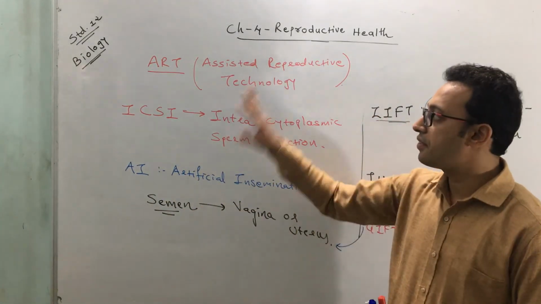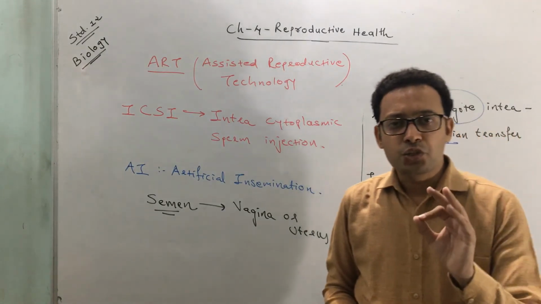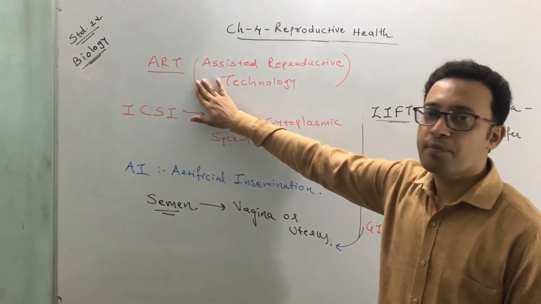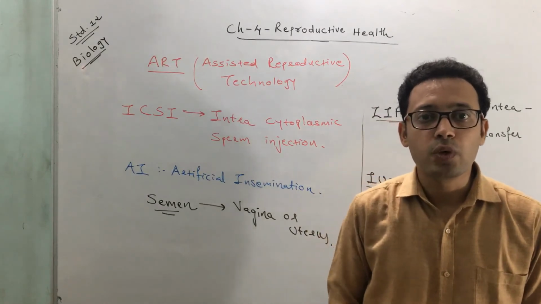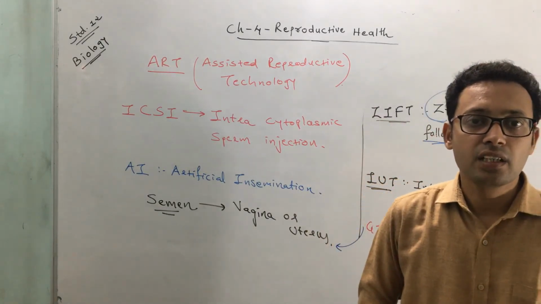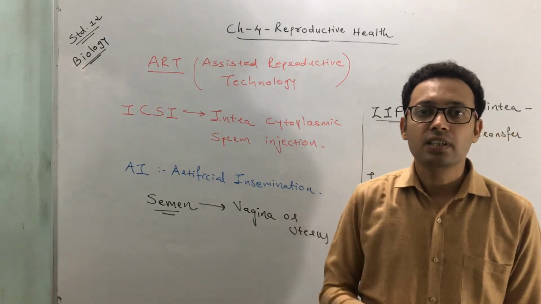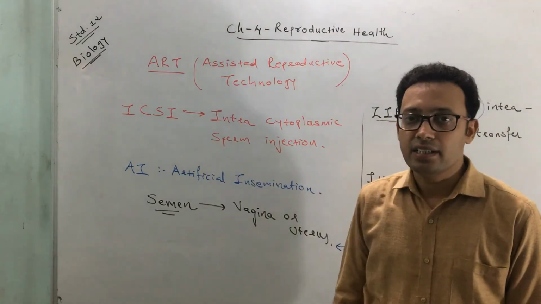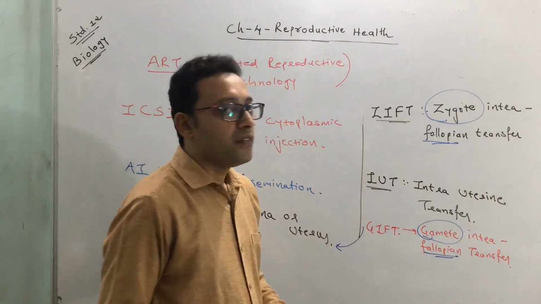Okay, so these are the different ART, assisted reproductive technology. 2-mark question, but very important question. Assisted reproductive technologies are the newer technologies. They help to overcome the problem of infertility, those problems which cannot be corrected by clinical settings or the particular healthcare setups, and they help in conceiving children. A variety of methods.